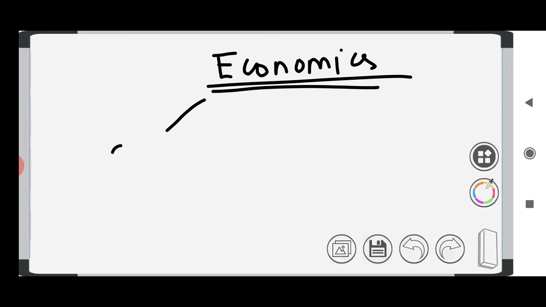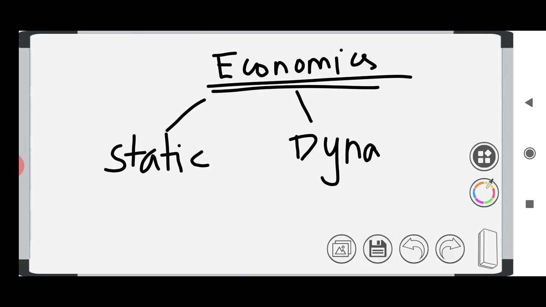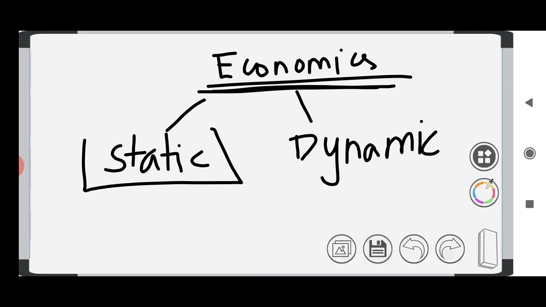Economics has static as well as dynamic topics. Static topics can be discussed today, whereas dynamic topics are related to current affairs, which we can see in some other class. We should lay the foundation first, right? Whatever subject you study, you should start with the basics so that you can learn the further topics. So, let us start with the basics of economics.